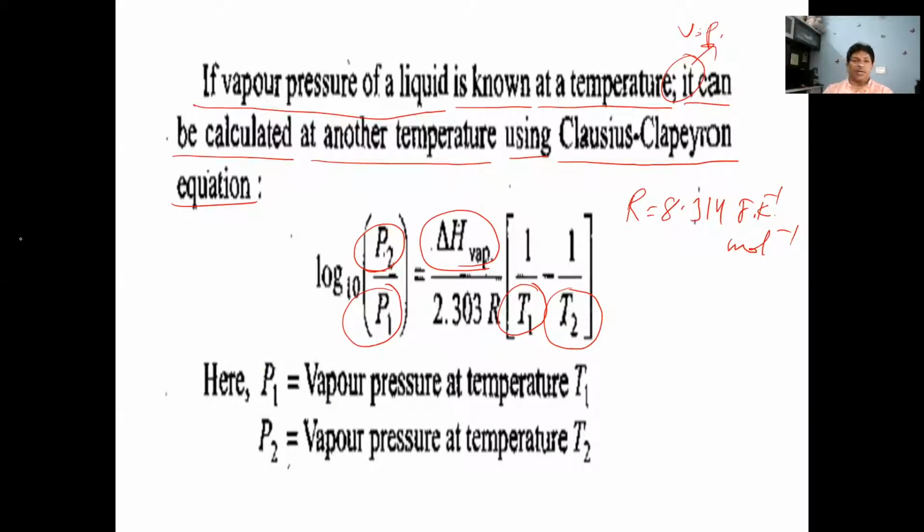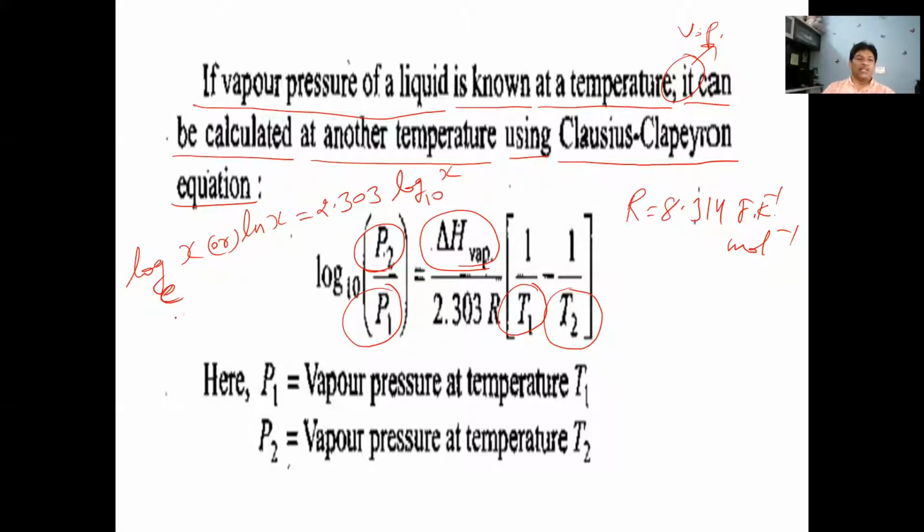And we know the relation between natural log and log to base e. Suppose we take log x to base e, or we say ln x. ln x is equal to 2.303 log x to base 10. Is that clear?